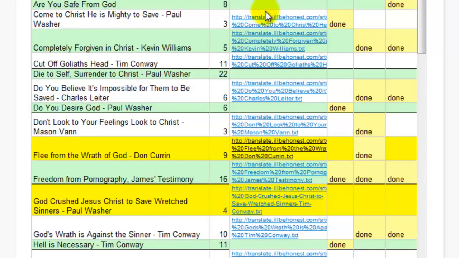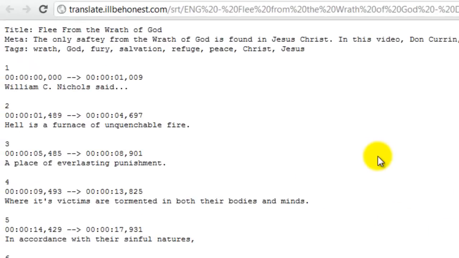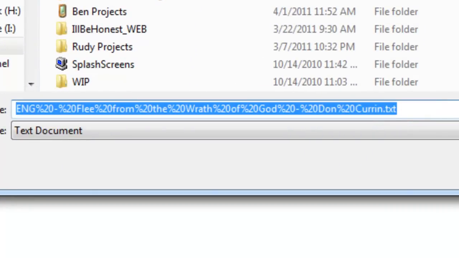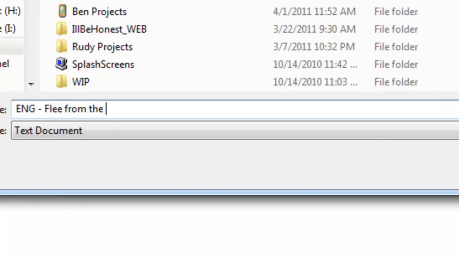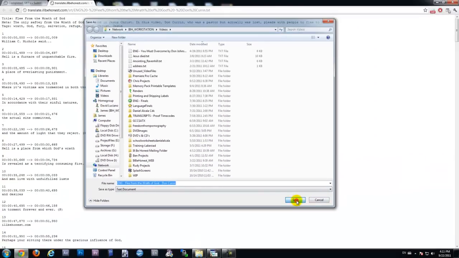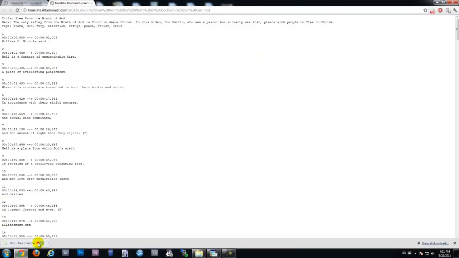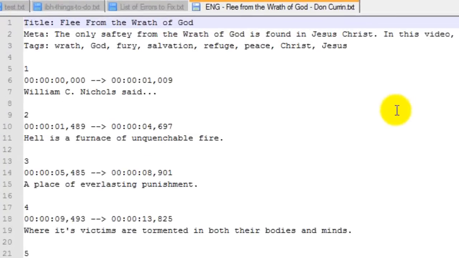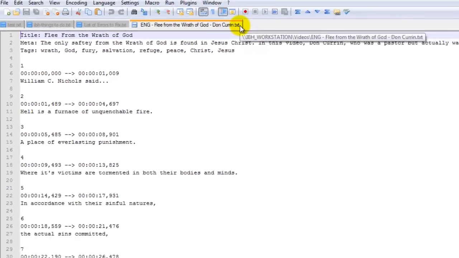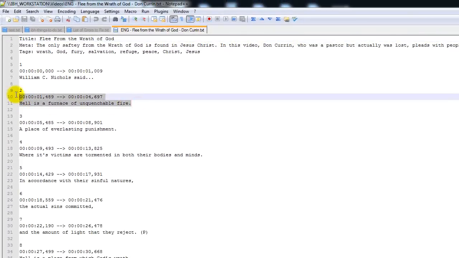So if you want to download an SRT, all you're doing is simply clicking on this link, and then hitting Control S and saving it. Now you got this weird name right there, so you can easily rename it. And then just hit save, just like that. And now I'm going to open that, and here I have an opened SRT. Now it's saved as a .txt, but the formatting of the time codes is SRT.